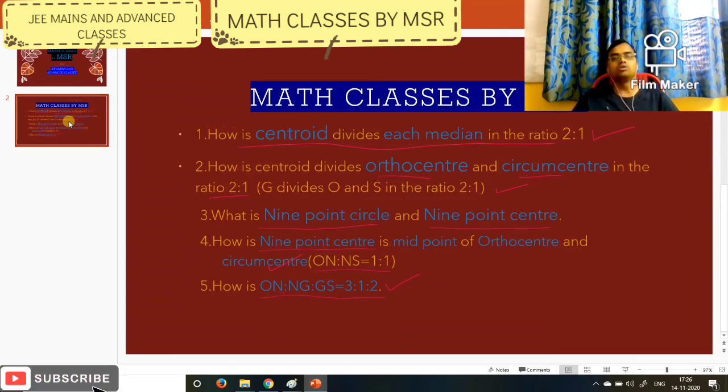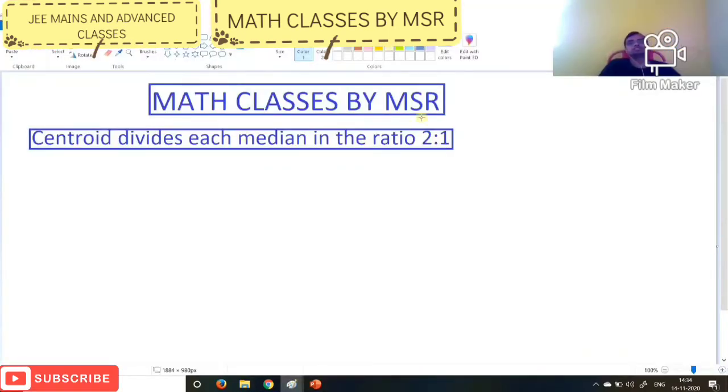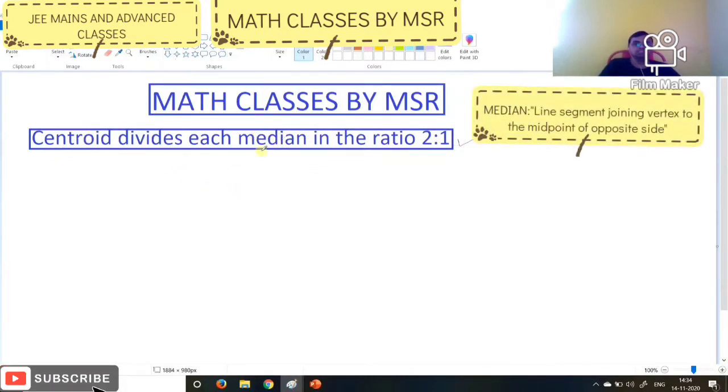Okay, first of all we are going to discuss how the centroid divides each median in the ratio 2:1. Let us see that. First of all, what is centroid and what is median here? These two terms we will define first.